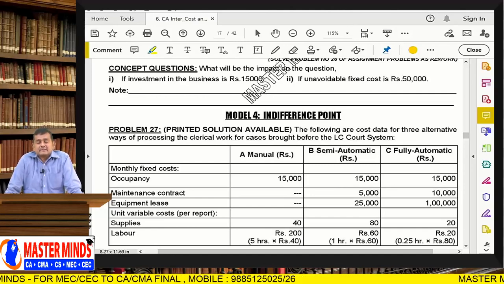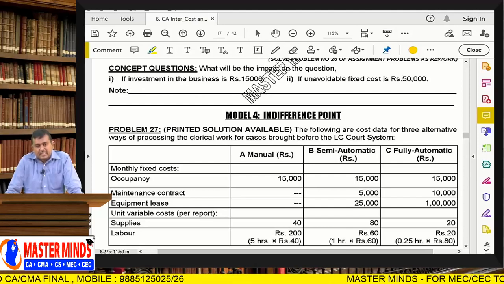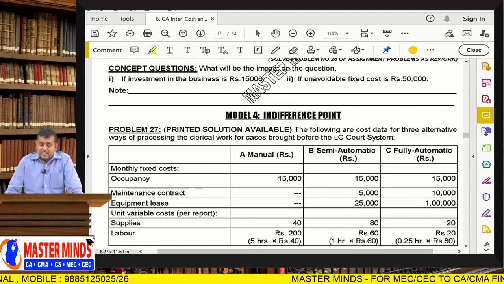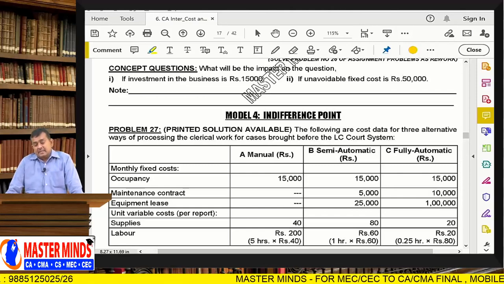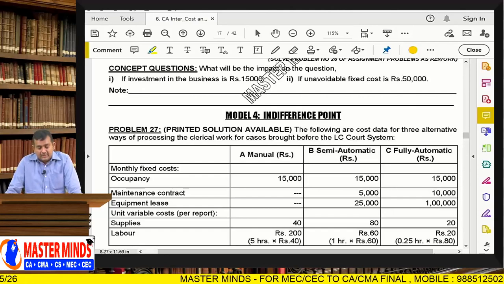First, we have to calculate 3 cost indifference points. After that I will discuss. So, clerical work can be done manually, or in a semi-automatic way. Clerical work can also be done in a fully automatic way. Right. Okay, sir.